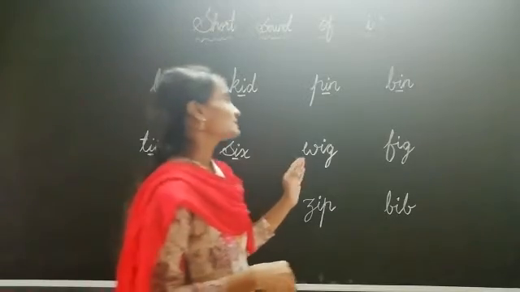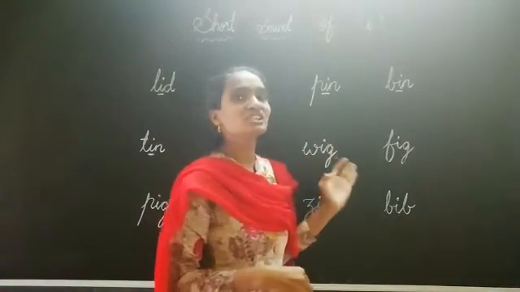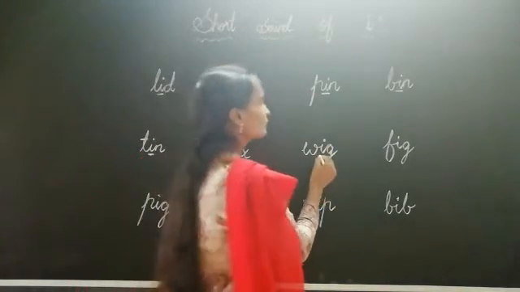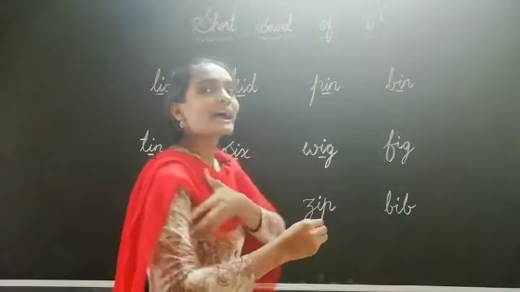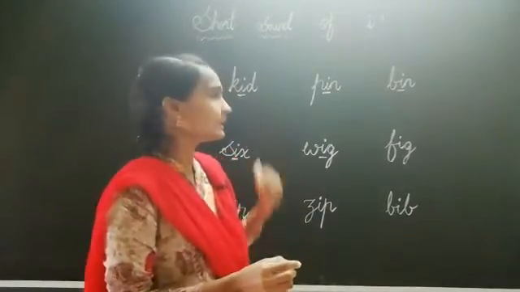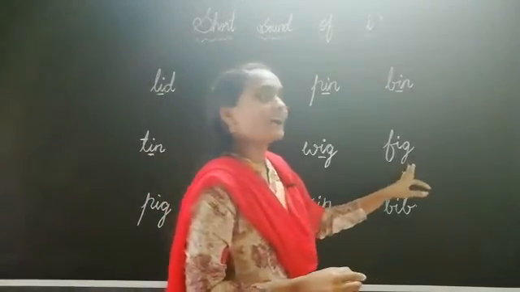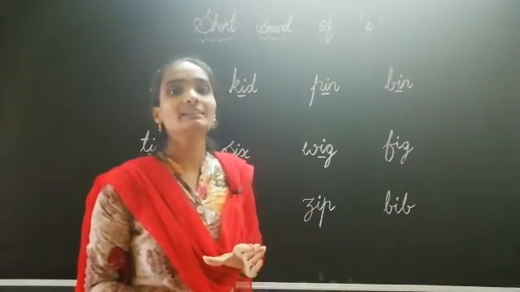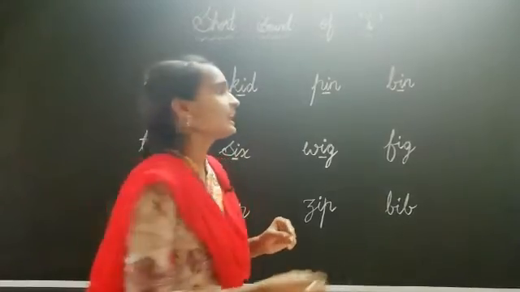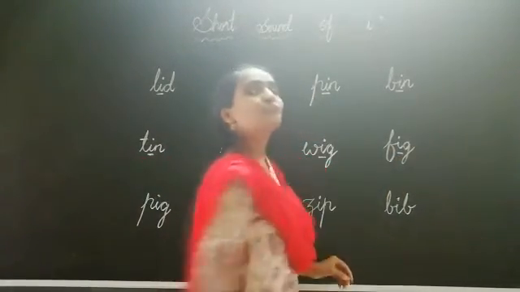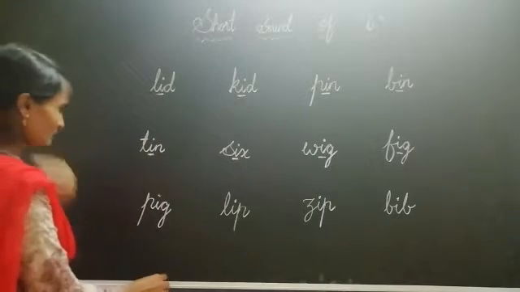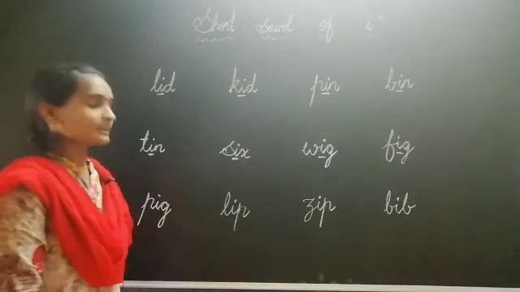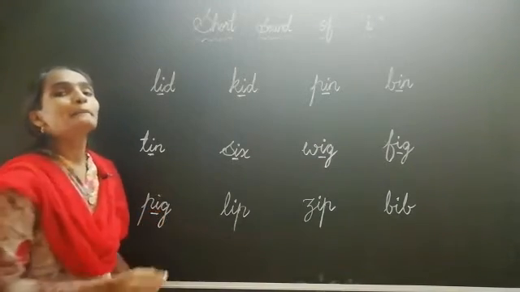Okay children. See here what is this? W-I-G. Wig. Okay. W-I-G sounds as wig in the middle. F-I-G. Fig. How is I sounding in the middle children? E. Okay children. F-I-G. Fig. Okay. Next. P-I-G. Pig.